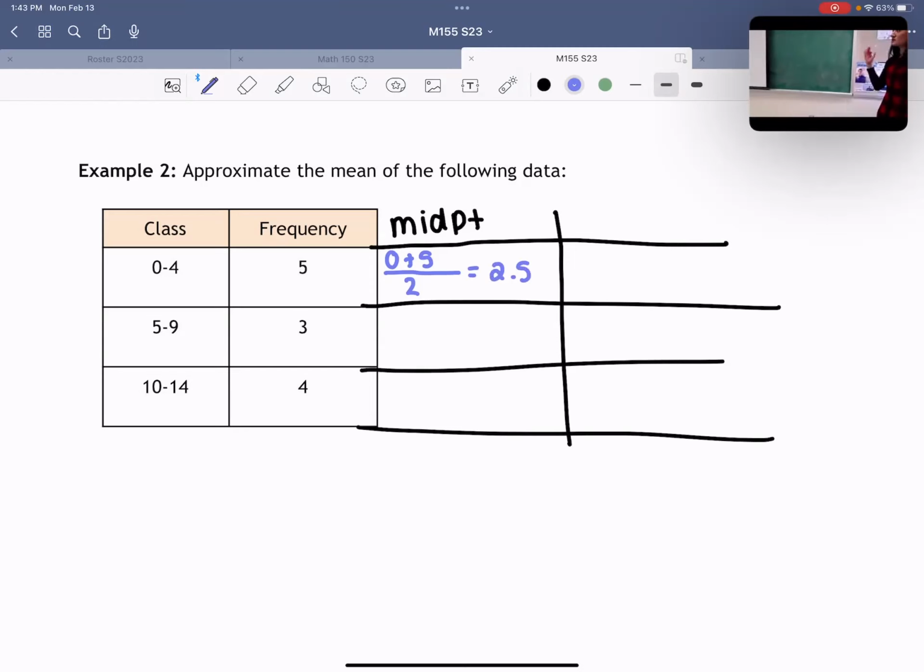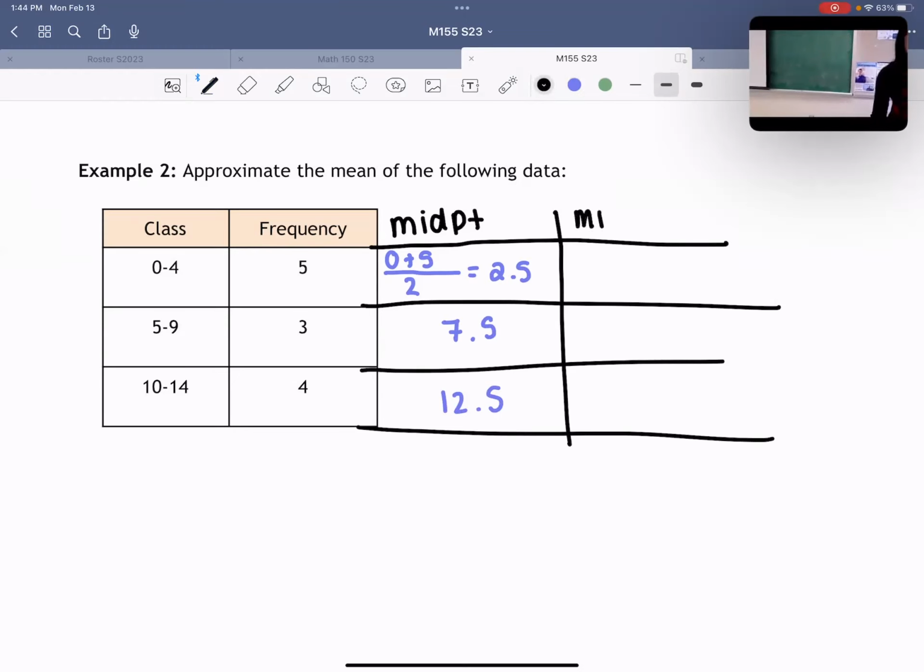I think that's the biggest thing that I see when I look at work throughout class or on tests. I think the thing that messes people up the most is you'll look at the midpoint of the class and it looks like the midpoint should be 2. The midpoint's actually 2.5 in this example. So doing the actual calculation might be a good practice to have. The next midpoint should be 7.5 and the next one should be 12.5. Okay, so that's the end of step 1.